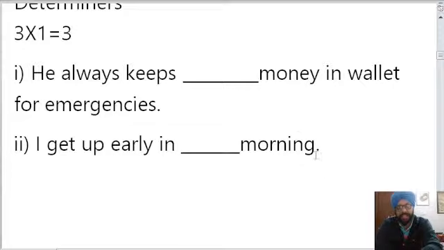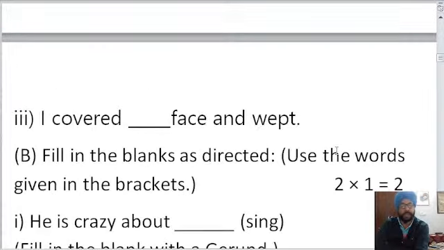She gets up early in dash morning. So you can fill it with a suitable determiner. The answer we would be discussing after the class. So I hope that you have done all the two.